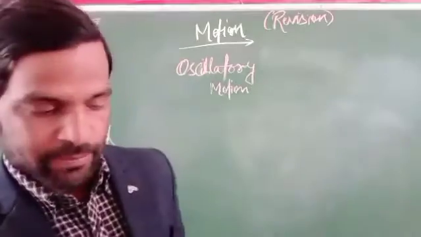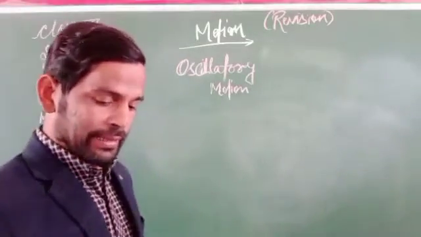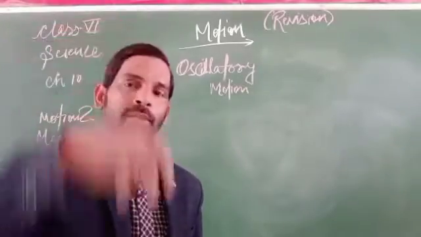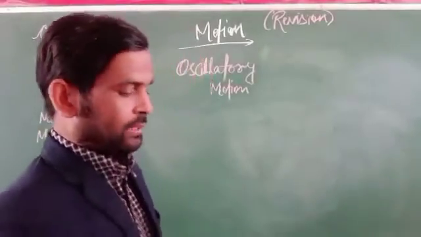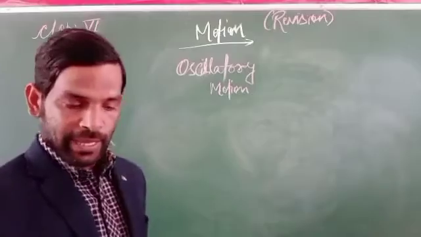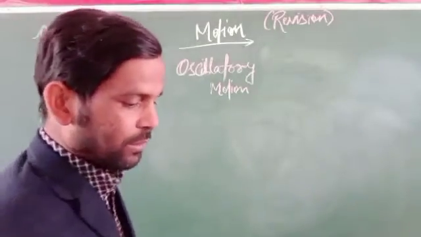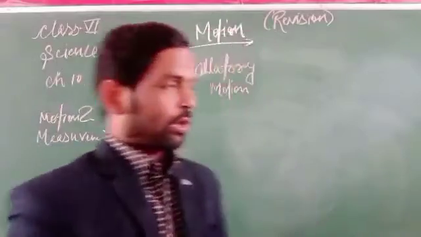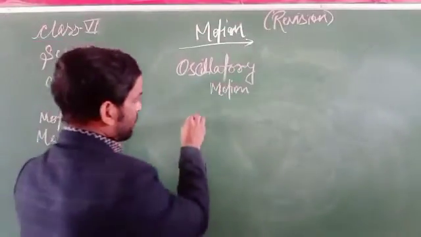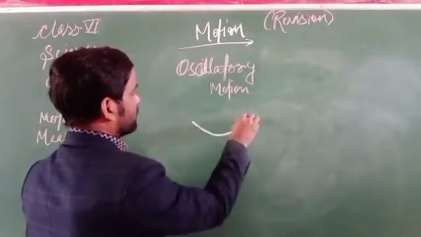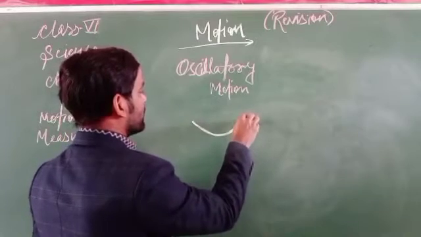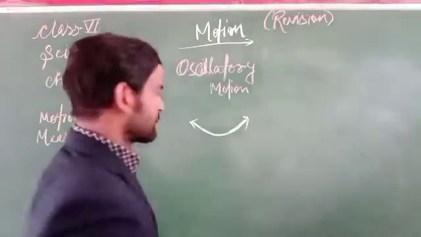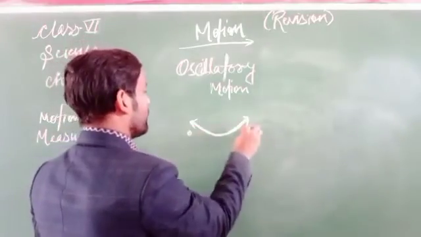Oscillatory motion is a type of motion that vibrates or shows a fixed type of motion, like a child sitting on a rocking chair. A rocking chair has a fixed pathway. It is the motion that repeats itself over a fixed distance and a fixed pathway.